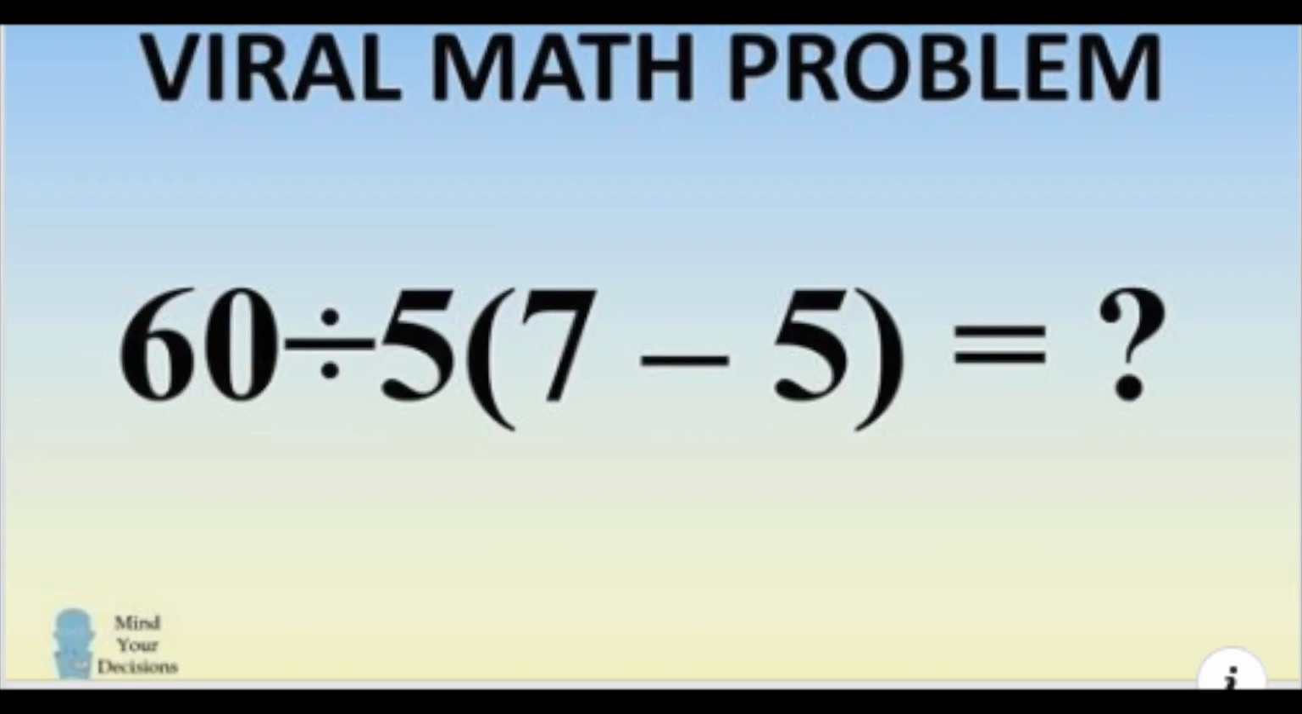Alright, so I got one more, and believe me, I saved the best one for last. There are many variations to this meme slash problem, but the one that I'm going to use here is covered by My Your Decision. If you haven't watched his video, you can click on the link right here. But here's how it goes. You have 6 divided by 5, open parentheses, 7 minus 5, and it just asks you what the answer is.